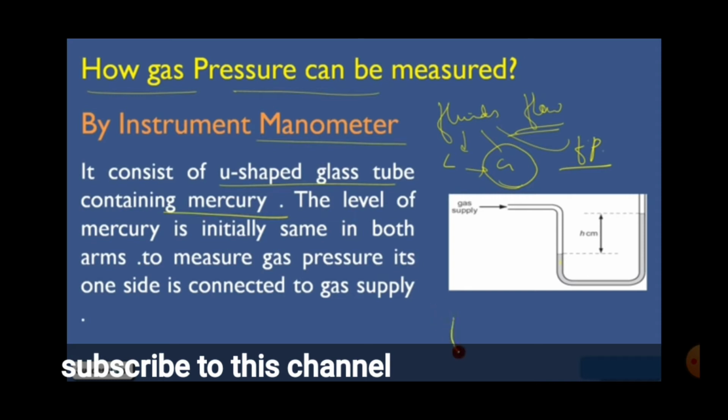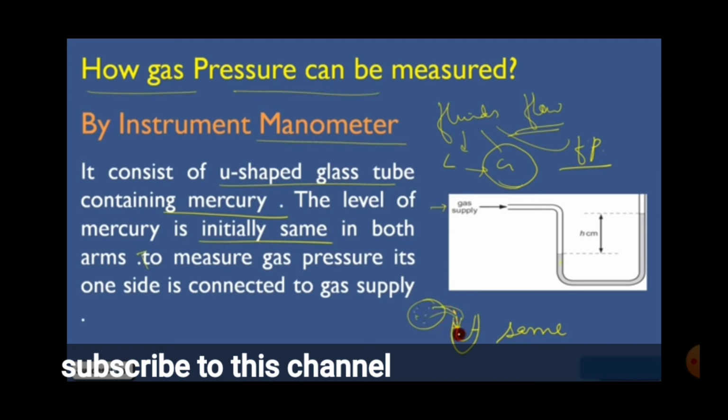So it will measure the pressure of the gases. It is in a U shape so that the flow will be regulated and calculated. Hope you understood, children. The initial level is the same in both arms, but when the pressure increases or decreases, the mercury will show the level of the gas pressure in the tube.